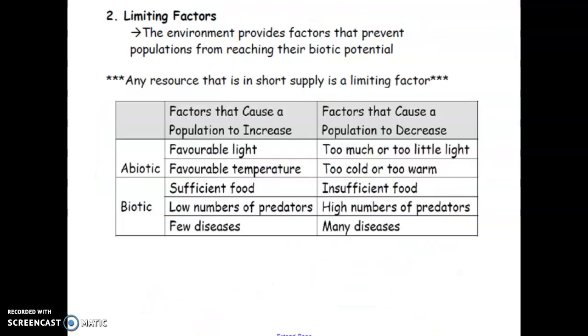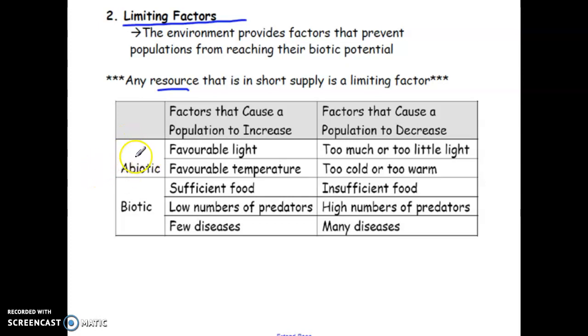It has a lot to do with the environment that they're in. So resources that can be limited essentially fall under this. This could be something like temperature change, light. It could be predators, food, water, air quality. It's really any factor that is necessary for that organism to survive and it being limited.